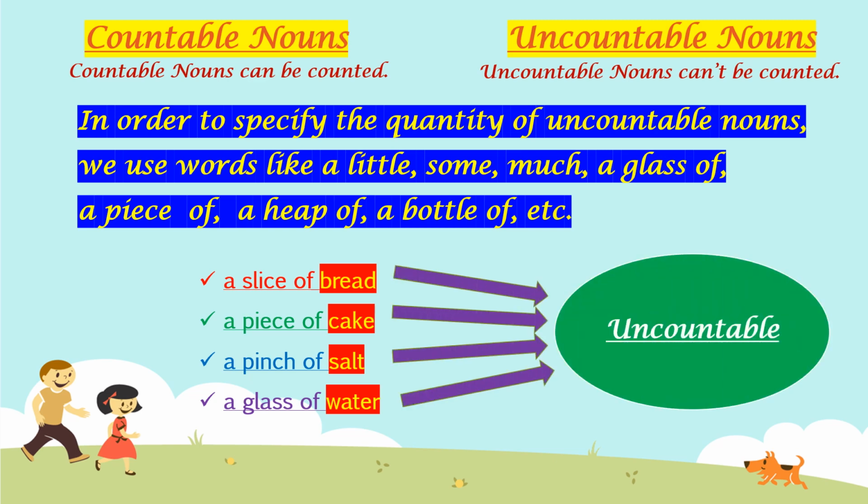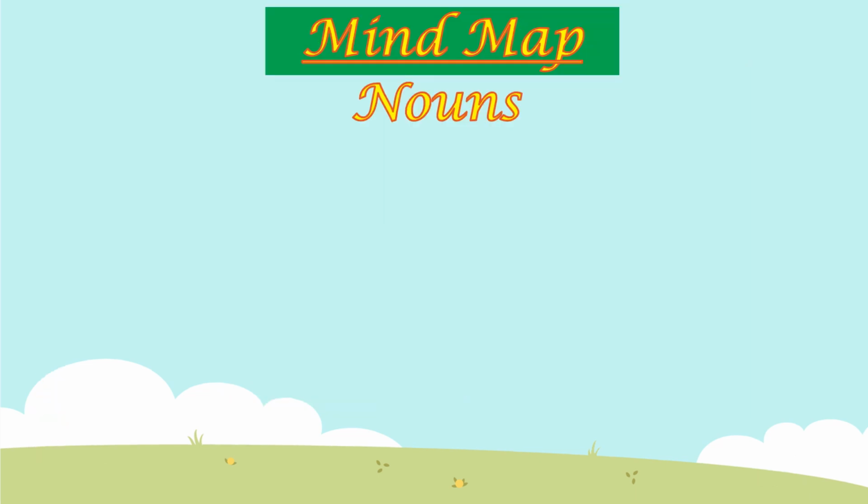Here, if you observe all these words, that is bread, cake, salt and water, independently they are uncountable nouns. But by adding these few words here, we have been able to specify the quantity of these uncountable nouns. So simple it is. Now, let us quickly revise countable and uncountable nouns with the help of a mind map,